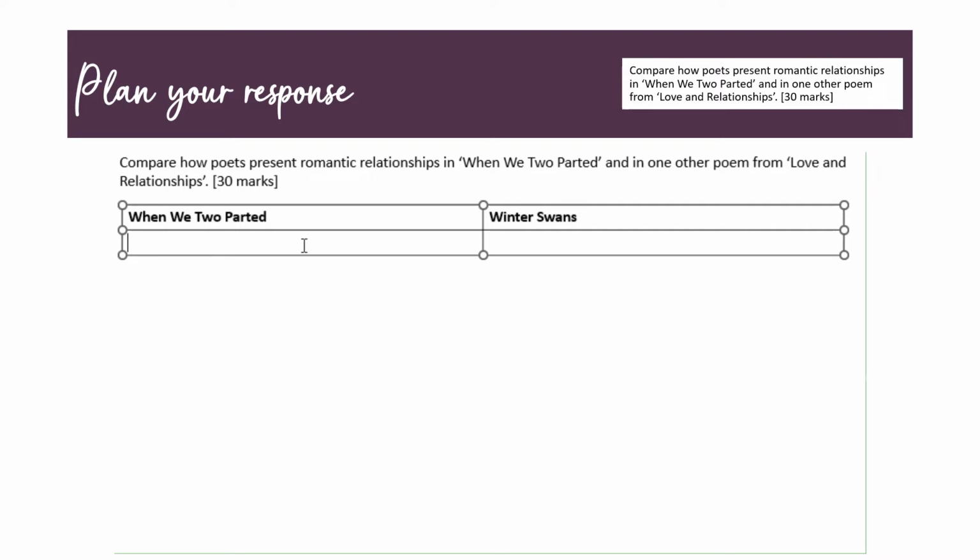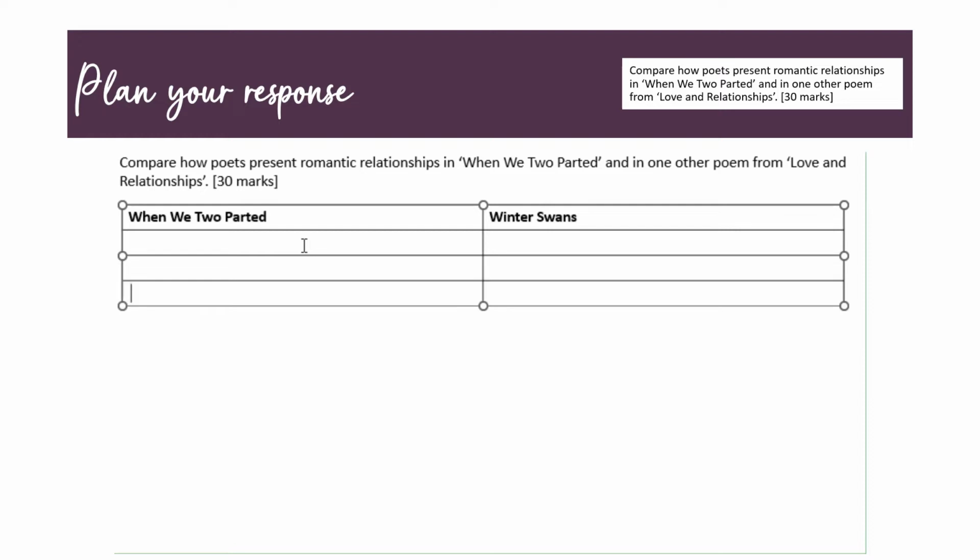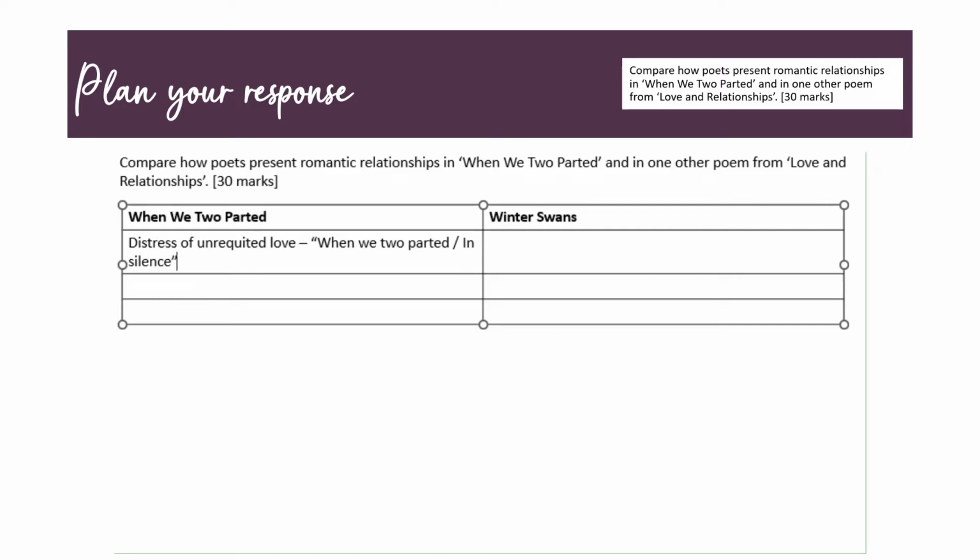So the first thing I'm going to do is get some ideas going. I'm going to be looking for 3 ideas for each poem. I might not get to write about all of those in the exam, I might not have time, but it's a good starting point for the plan. So I think the overwhelming idea in When We Two Parted is the distress that the speaker feels with his unrequited love, the fact that he looks longingly at this woman and she doesn't love him anymore. And that first couple of lines, which are repeated more or less at the end of the poem, articulate that quite clearly.